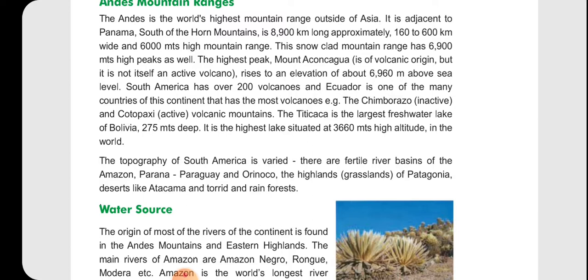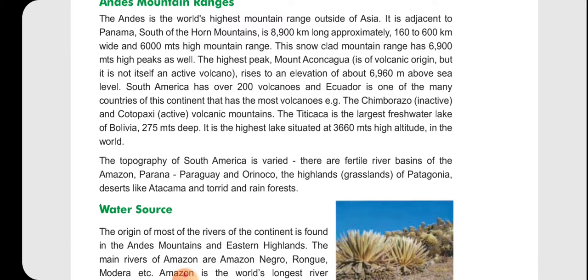The Andes is the world's largest mountain range outside of Asia. It is adjacent to Panama, and the Andes mountain range is approximately 8,900 kilometers long, 160 to 600 kilometers wide, and has a height of about 6,000 meters.